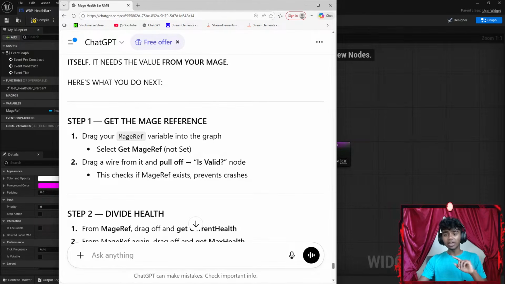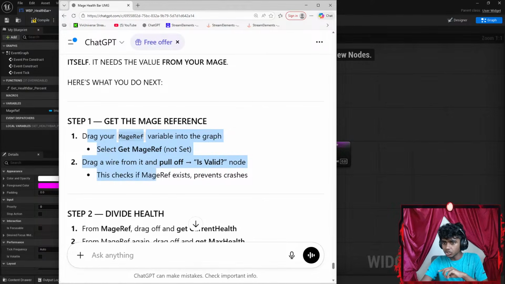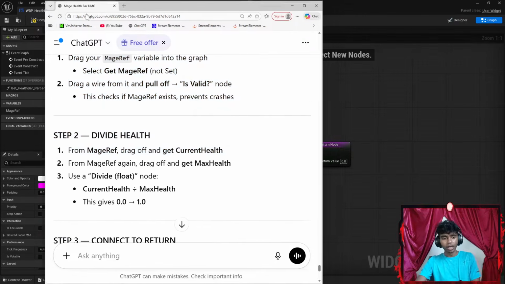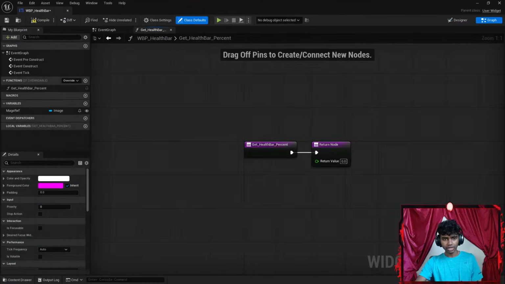That said, get the mage reference. Drag your mage ref variable into the graph. Select get mage ref, not set. Drag a wire from it and pull off an is valid node. Okay, this checks if mage exists and prevents crashes. Let's try that first. Maybe I'll get this in the other window so I can read while doing it.